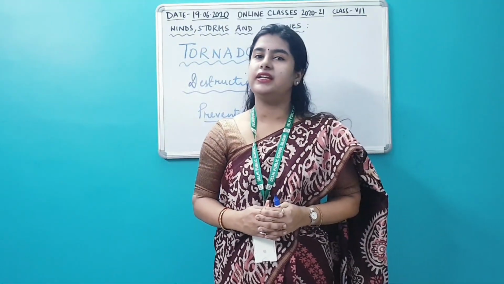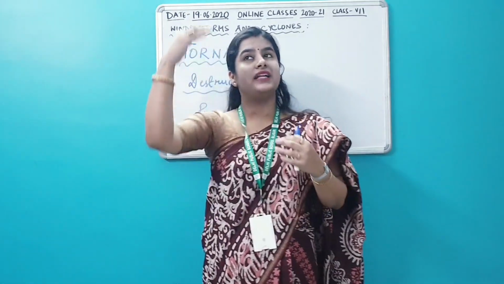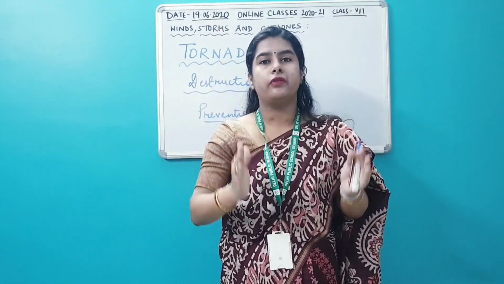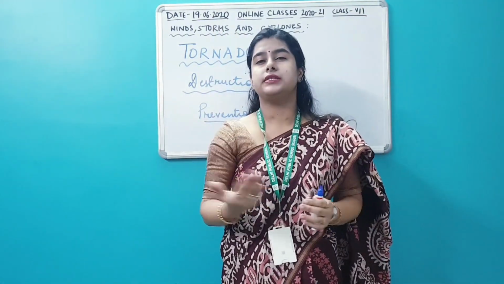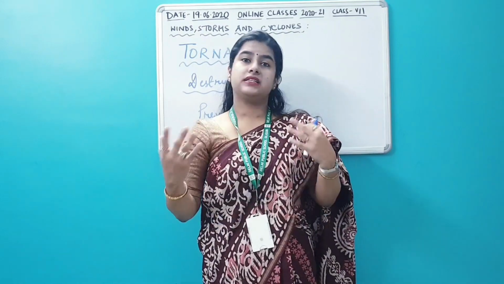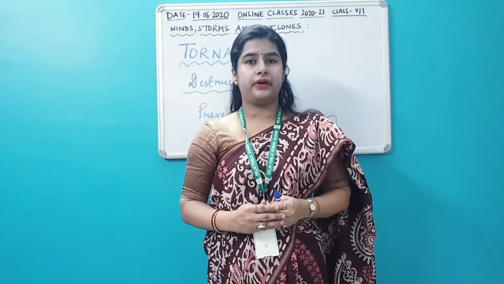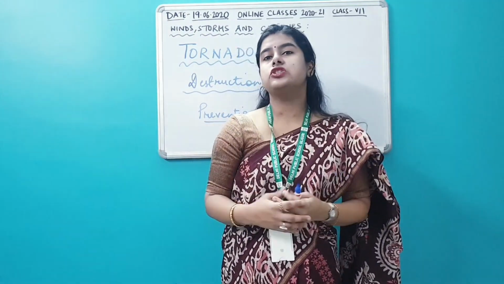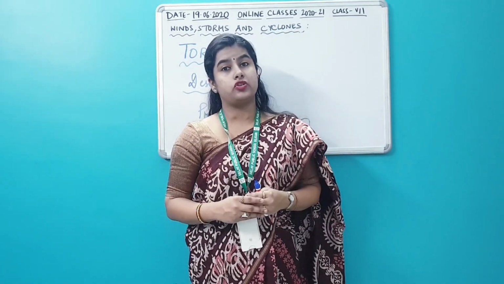So what is a tornado? A tornado is a violent storm with a column of rapidly rotating winds having the appearance of a dark funnel-shaped cloud which starts from the sky and extends downwards. So it takes the shape of a funnel, and these winds are constantly rapidly rotating at a speed of around 300 km/h. Now what leads to the formation, or how is a tornado formed?